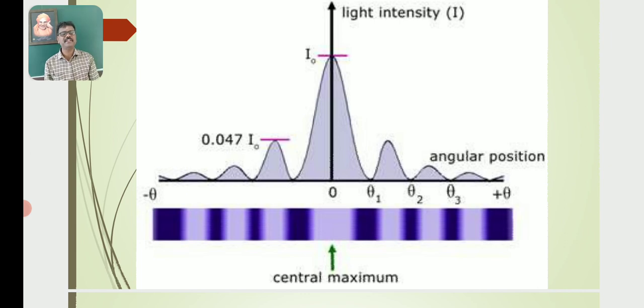You see in the diagram that from the central maxima, the intensity goes on decreasing on either side of the central maxima. So the graph indicates the variation of the intensity of the fringes with angular position.